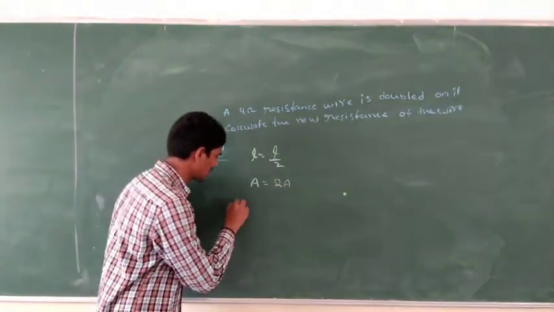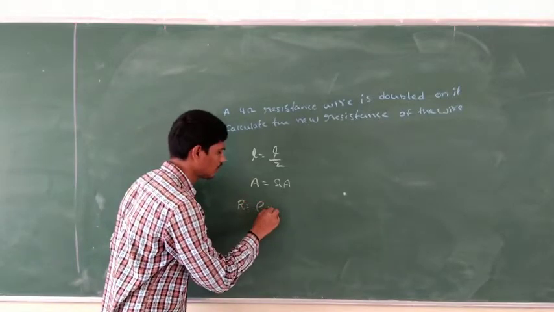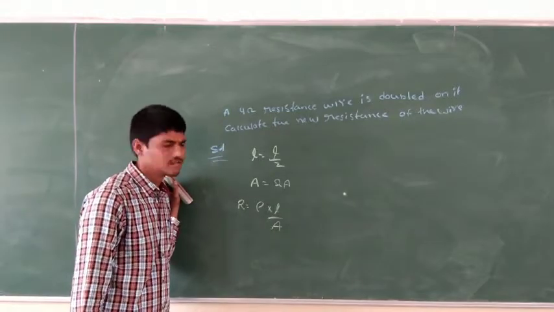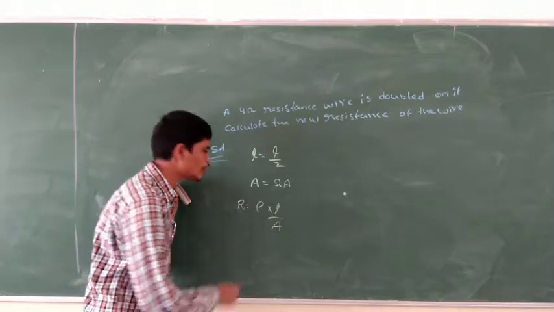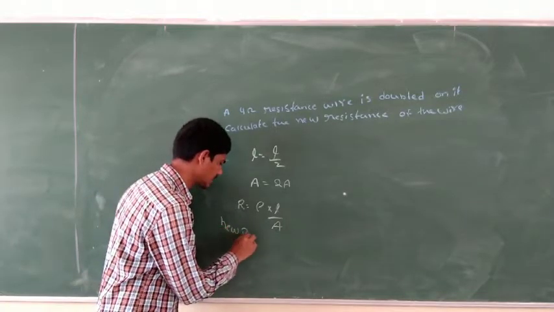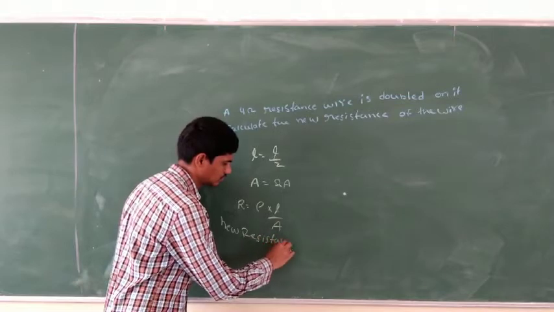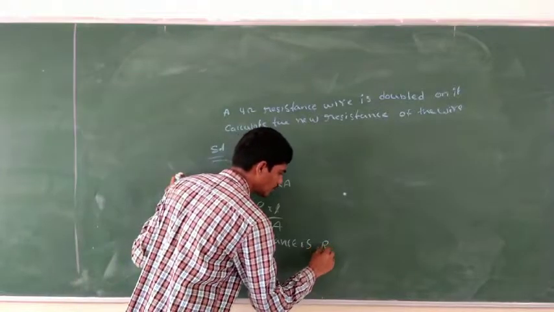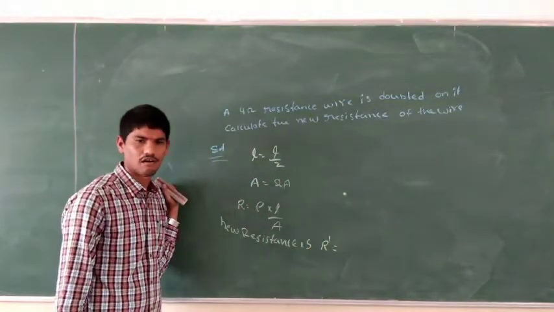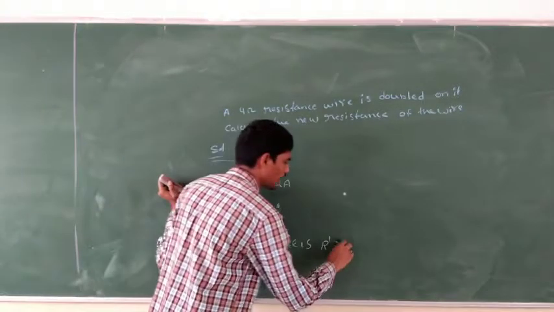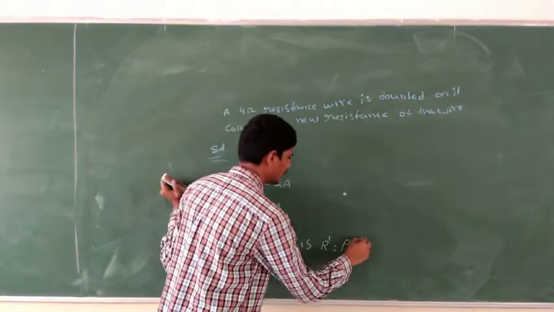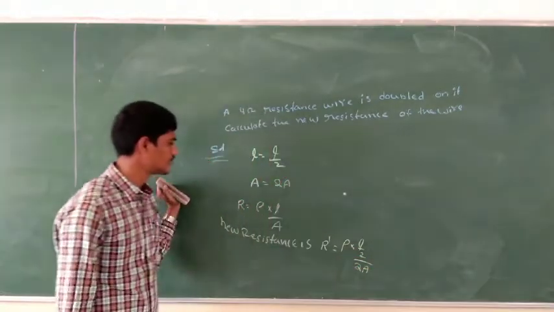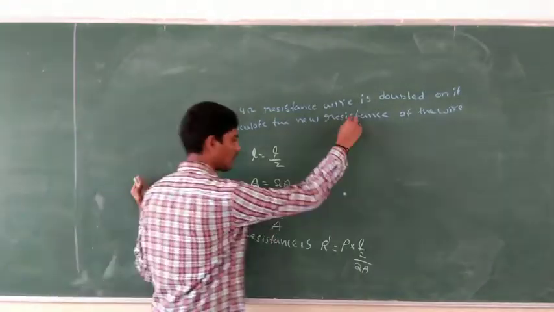So we know that R is equal to rho into L by A. We are going to find the new resistance value. The new resistance R dash is equal to rho into L by 2, and A is now 2A. Right? So we can divide R dash and R.